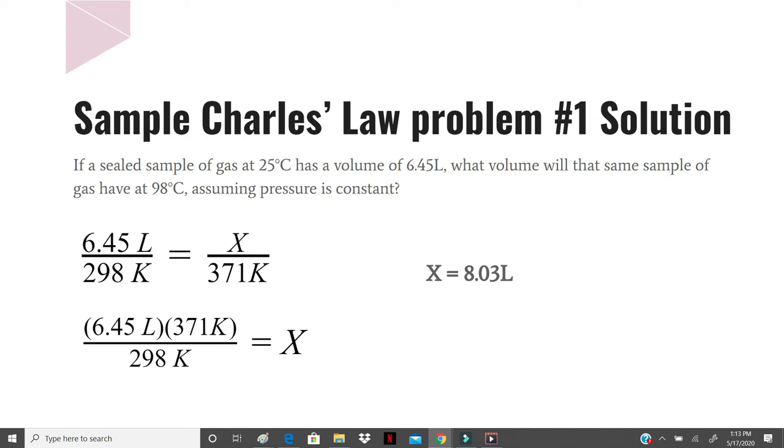So to solve this problem through, we're going to take our V1 over T1 equals V2 over T2 equation and simply plug in the values that we've got, again being certain to convert Celsius into Kelvin. So for V1, we have 6.45 liters over T1, 25 degrees Celsius converts to 298 Kelvin, equals X, our unknown, the second volume, over T2, 371 Kelvin. And then we multiply through, and when we do so, we find that our new volume would be 8.03 liters.